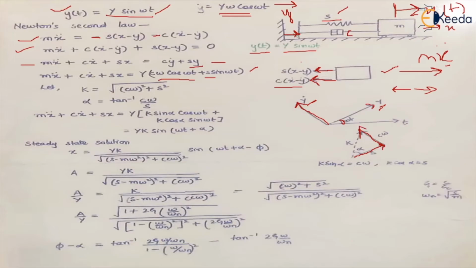And let the resultant of these forces, because if you see on the base, the forces that are acting are the spring force and the damping force, right? If I take the individual y component, let the resultant of this s and c omega be a factor k, and this angle be alpha, right? So k sine alpha is c omega, and k cos alpha is s. So we can replace s and c omega in this equation, so this becomes the equation.